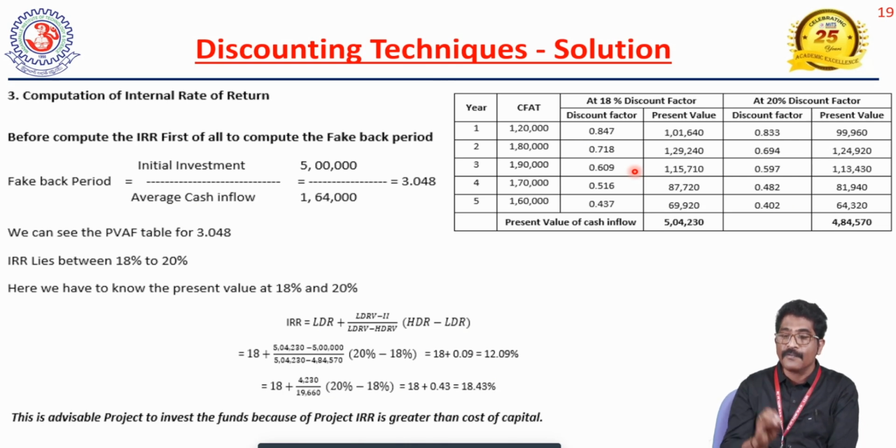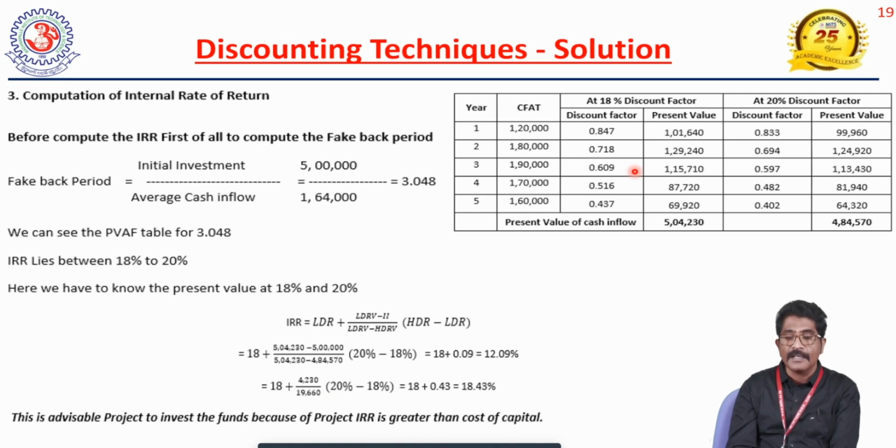5,04,230. At the 20% discounting factor, the present value is 4,84,570. 4,84,570 is lower than the initial investment, and 5,04,230 is higher than the initial investment. Then we can apply the formula to measure the internal rate of return.